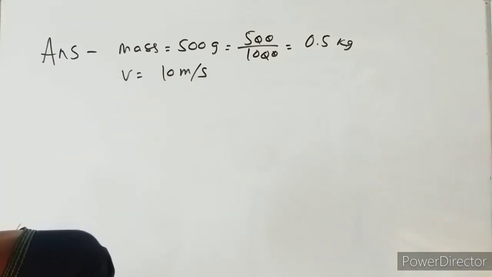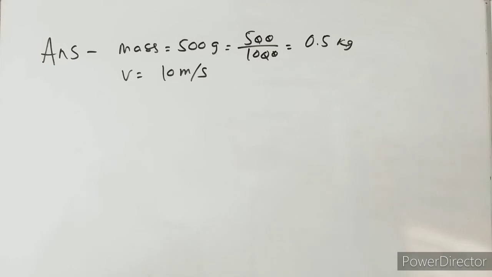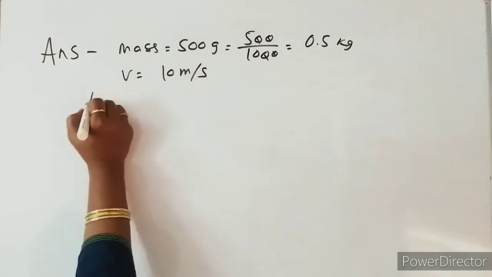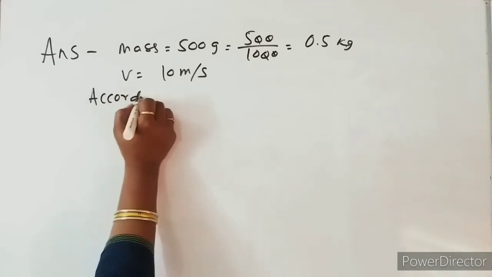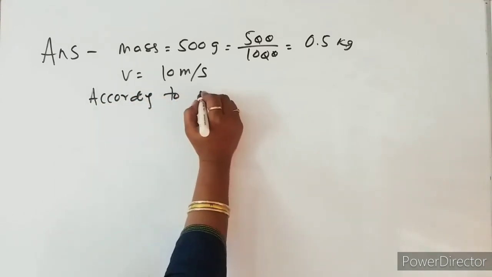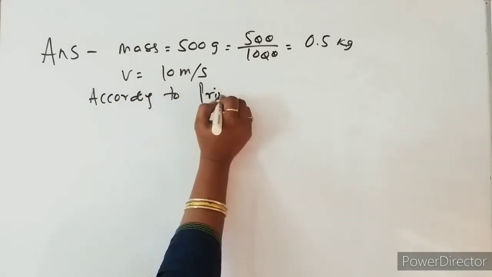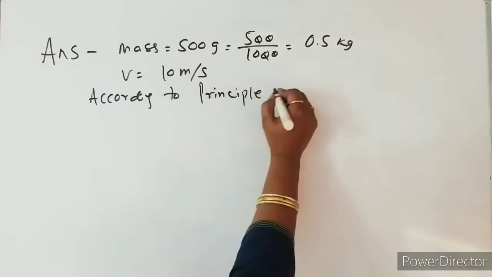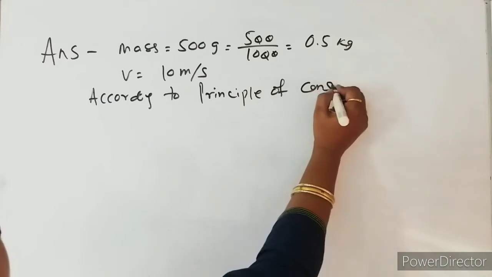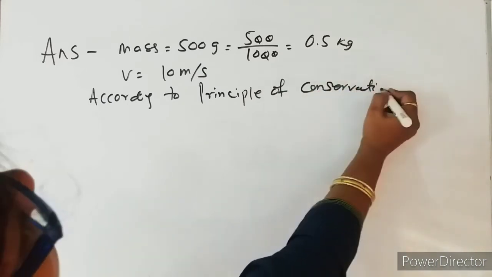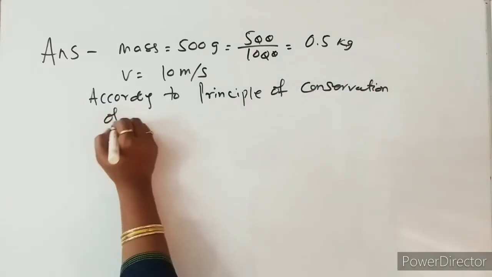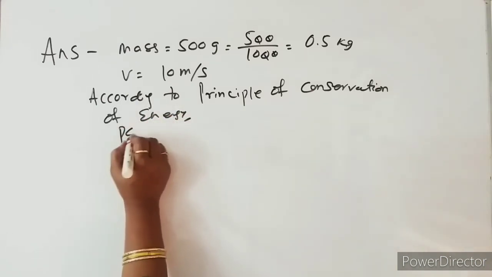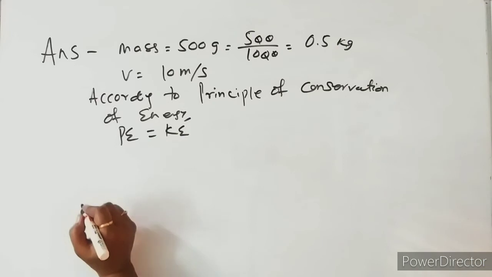So the first question asked is the potential energy at the maximum height. So here we can write, according to the principle of conservation of energy, potential energy is equal to kinetic energy.